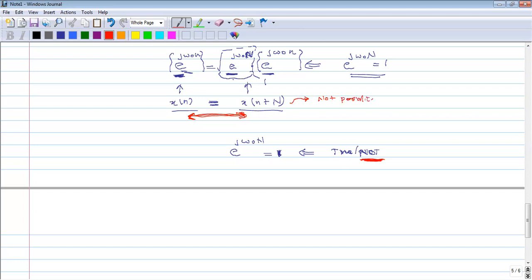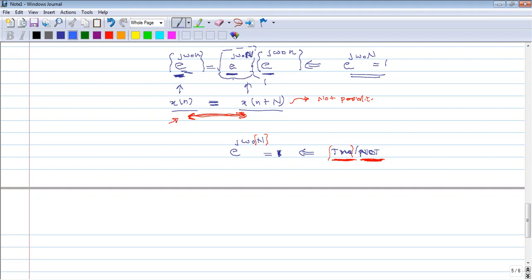So if this condition is true, what happens? If this e to the power j omega naught n is equal to 1, for any value of n, that means at that n value, this condition is true.